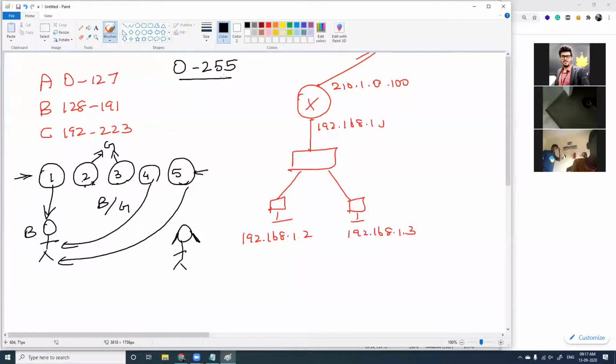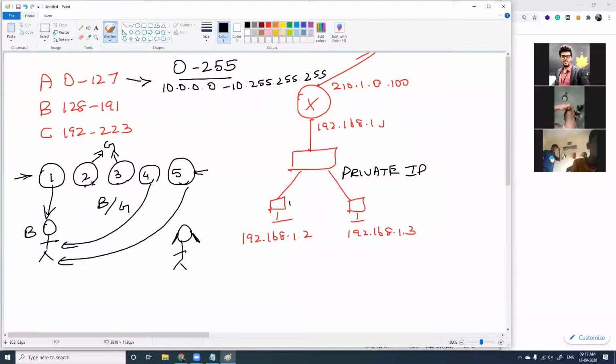But in this we have a specific range of IP addresses, called private IP addresses, assigned to each class. For class A, the range starts from 10.0.0.0 to 10.255.255.255. If it is class B, you will have 172.16.0.0 to 172.31.255.255. The range goes like this.